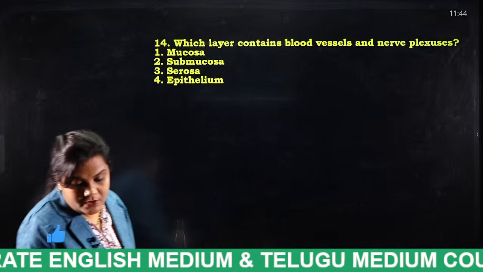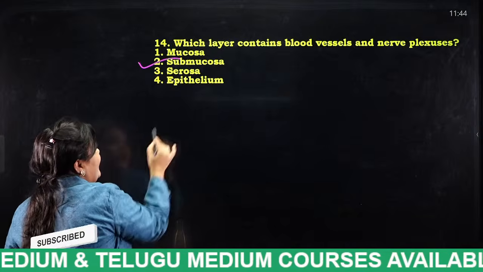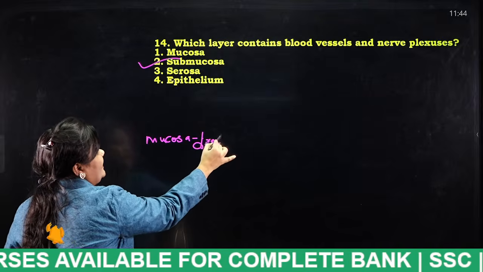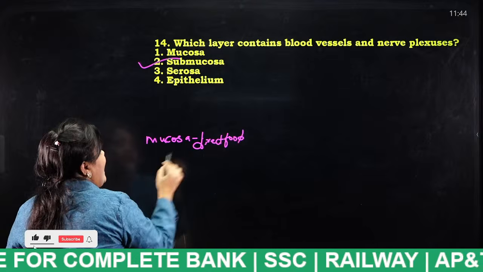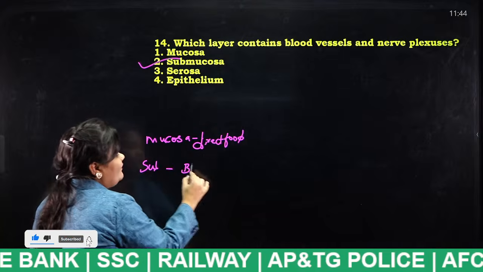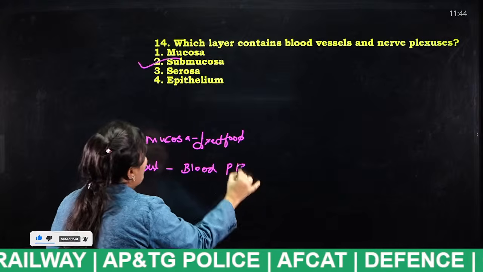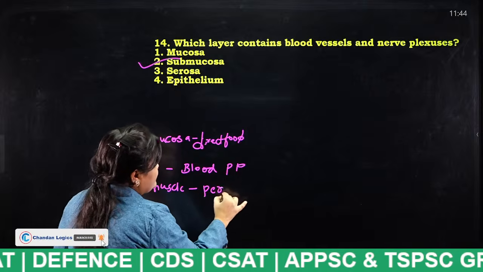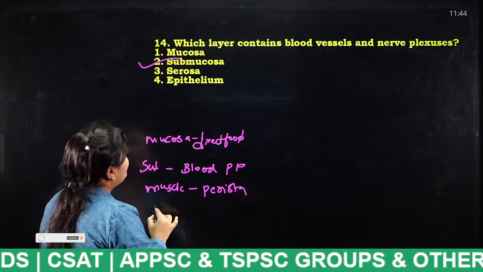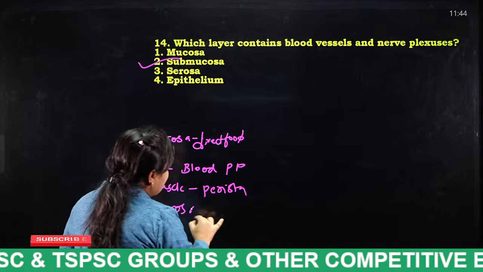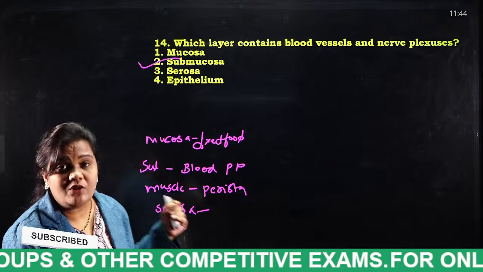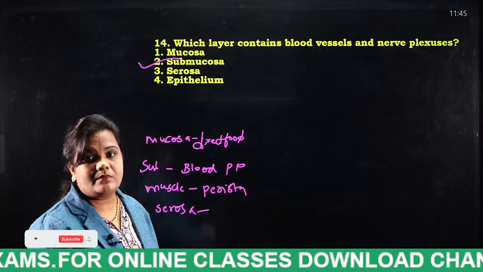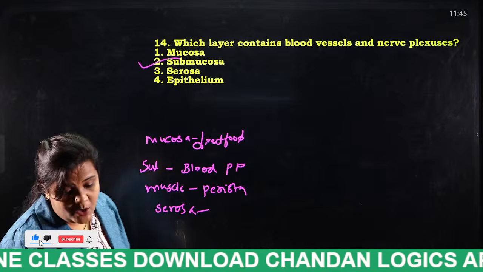Submucosa. I will tell you again and again. In the mucosa we will have the direct food, the food we eat. In the submucosa we will have blood vessels and lymphatics, and in the muscle layer we have the peristalsis process. And finally, in the serosa, you tell me what happens in the serosa? It acts as an outer covering, and the food then enters into the small intestine.